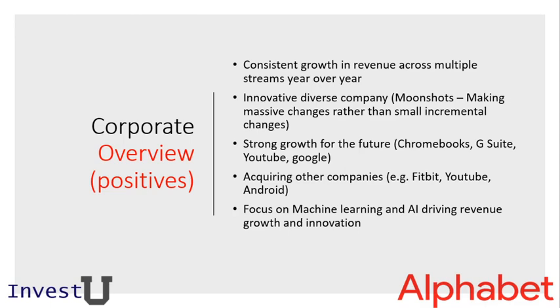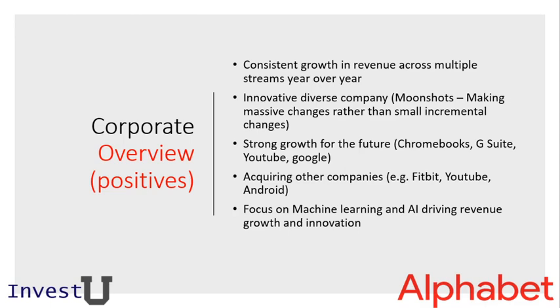I'll focus in on the G Suite and Chromebook side of things, which I think really positions them well for the future. One of the things that my kids utilize at school is Chromebooks when they're doing any research for projects or any work in the classroom. They use a series of G Suite documents, which will give them familiarity with these products. I would highly suggest that this will be positioning Google or Alphabet for growth for the future as they're getting younger generations accustomed to their products.